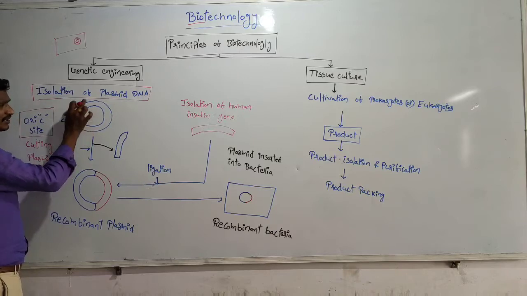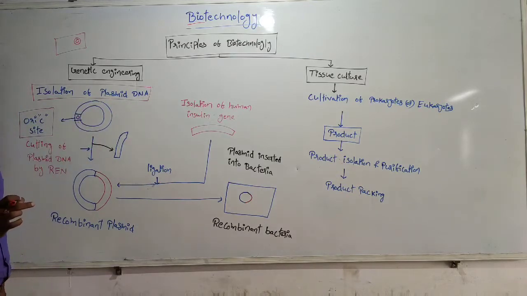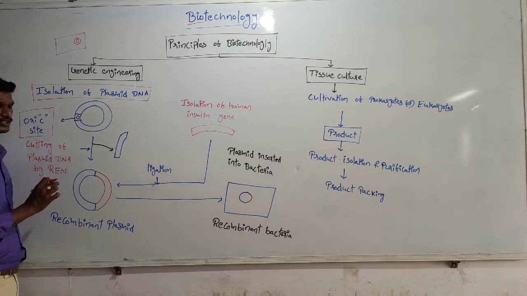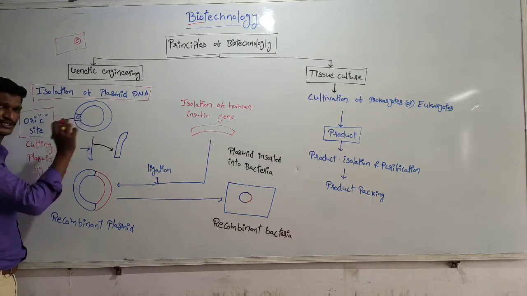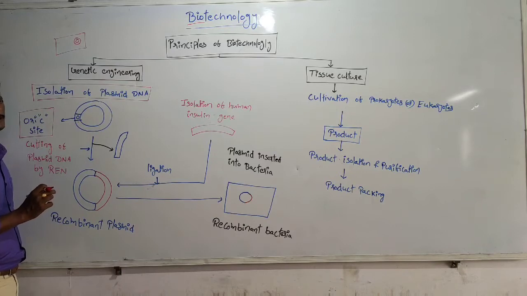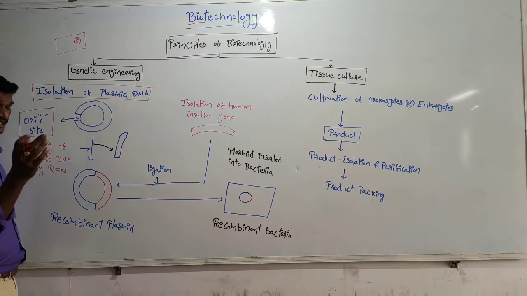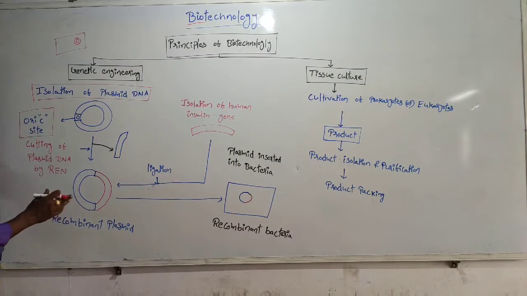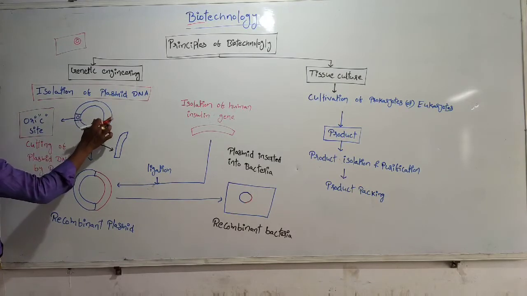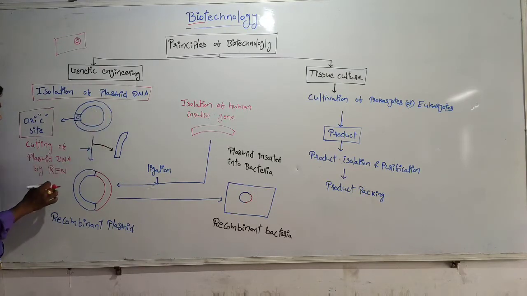If this part is present, plasmid replication takes place, and more plasmids are produced. I will explain the reason exactly. So this is the plasmid, and this is the unwanted part.